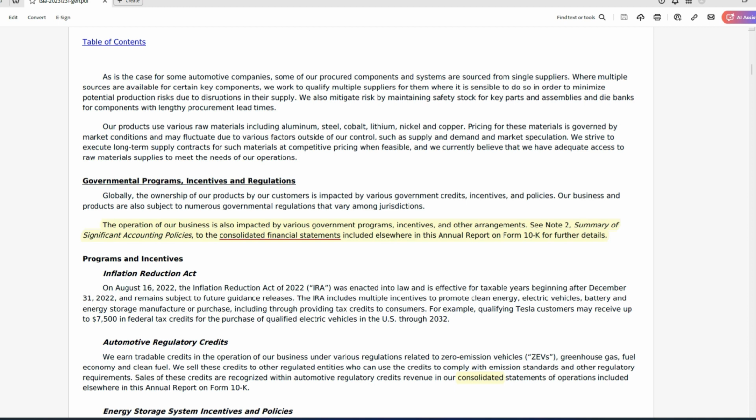This is our first instance that the 10K, Tesla's 10K, is based on consolidated financial statements. And it's telling us to go to note 2, which is going to define the summary of significant accounting policies. This is where we're going to get the basic accounting concepts, ASC 810, related to consolidation accounting.